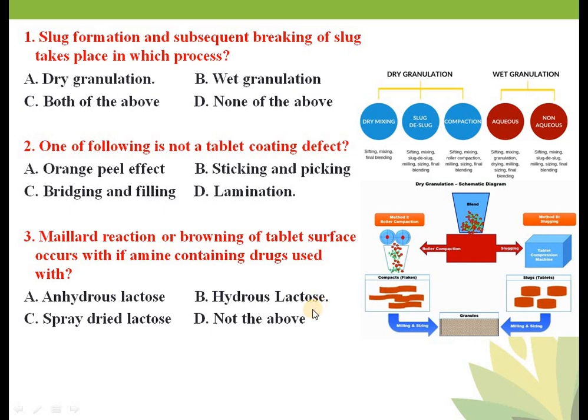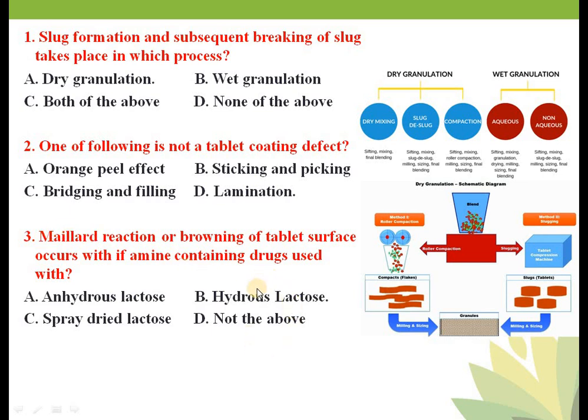Okay, so lactose is a reducing sugar in presence of water. When it reacts with an amine-containing drug, it will form a glycosamine, which is a brown colored product. Okay, when reducing sugars are used as a diluent, particularly lactose, and there is an amine-containing drug in the formulation, this hydrous lactose will react with the amine-containing drug, your API, and form a brown colored substance, that is glycosamine. Okay, so this reaction is known as the Maillard reaction.